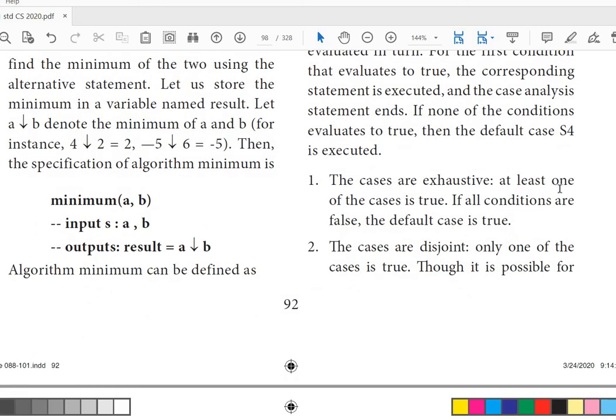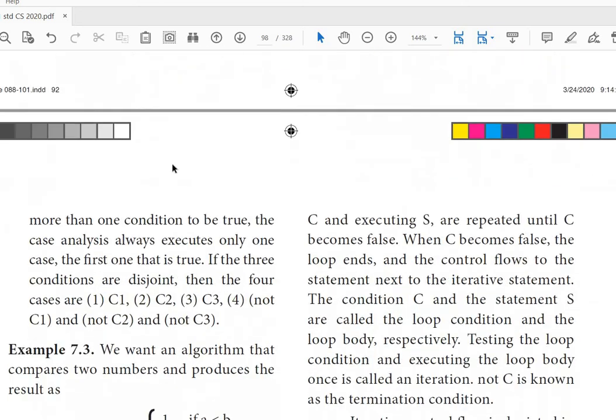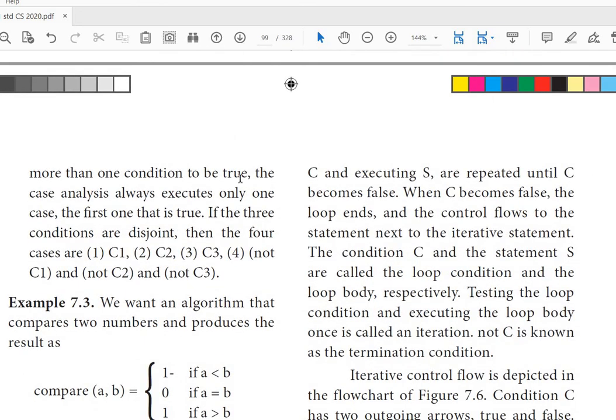So at least one of the cases is true. If all the conditions are false, the default case is true. So the cases are disjoint. Only one of the cases is true, though it is possible for more than one condition to be true. So we have to decide whether we need only an alternative statement or the case analysis statement based on the requirements.